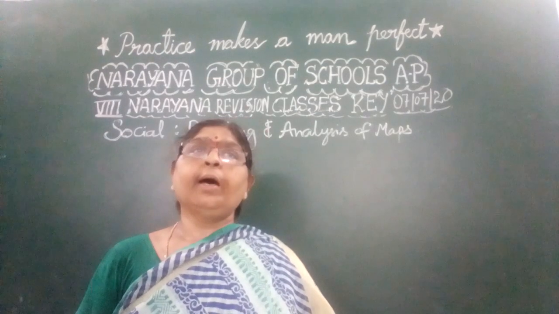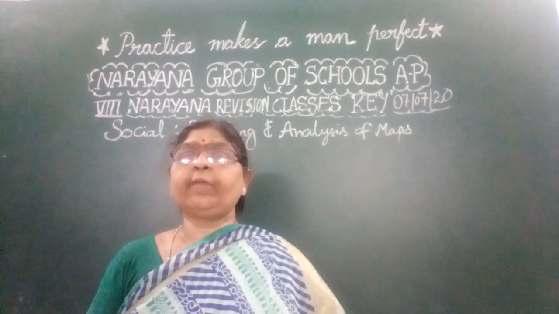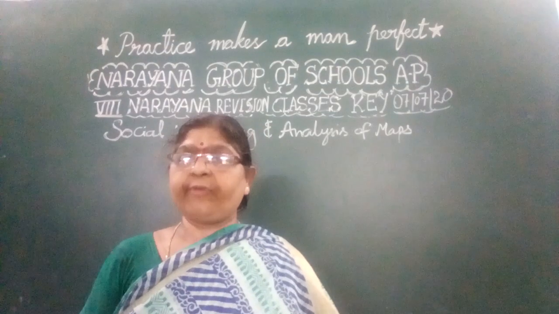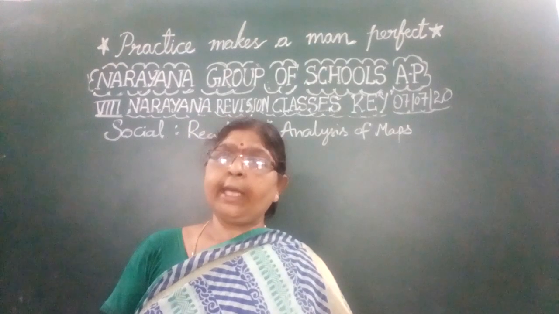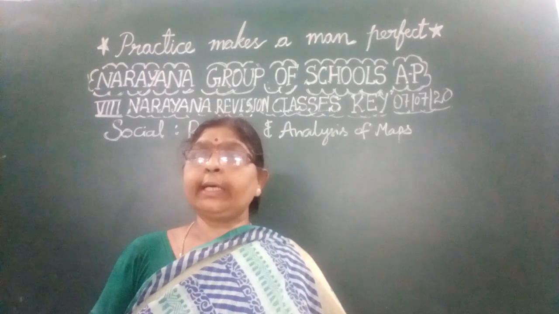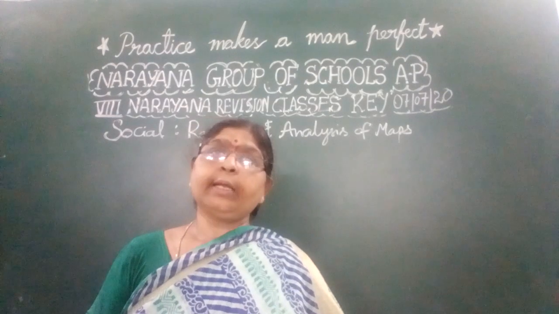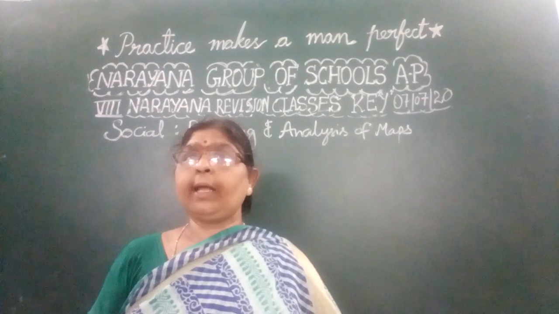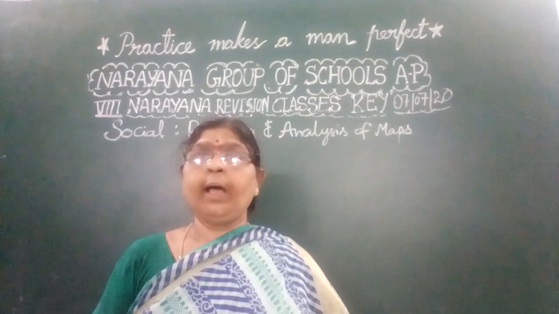So children, now in this assignment we are going to discuss the differences between the photograph and a map first, and second, the Babylonian map and the Sumerians map. Along with that, the great Greek geographers like Herodotus, Hecataeus, Alexander, all these great geographers, they made the maps.